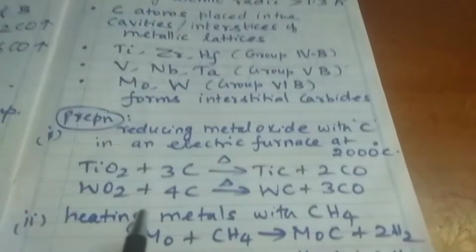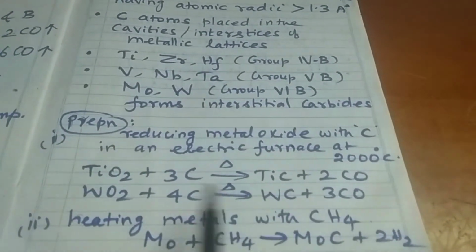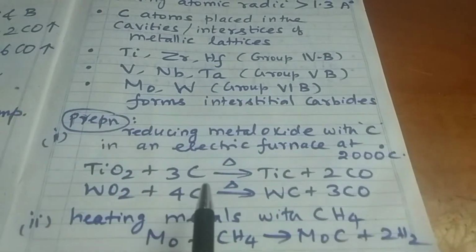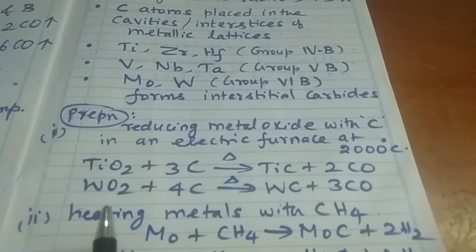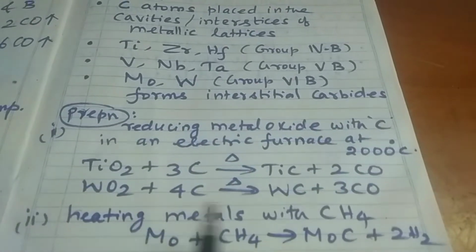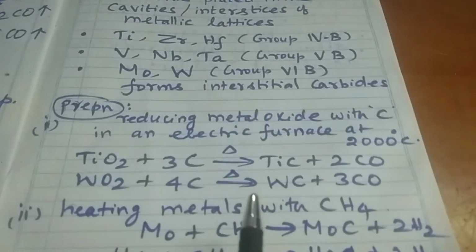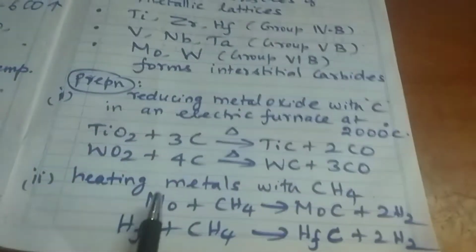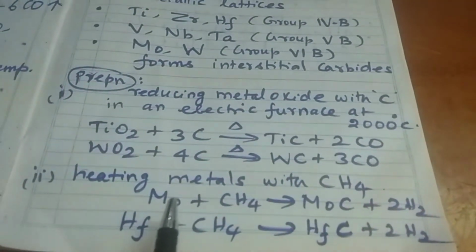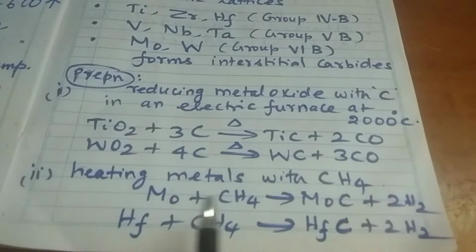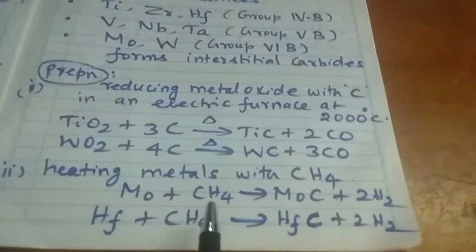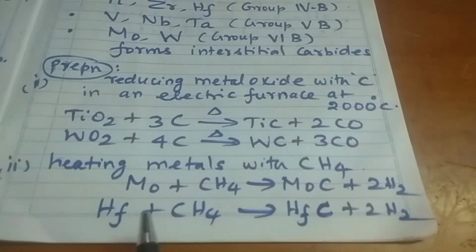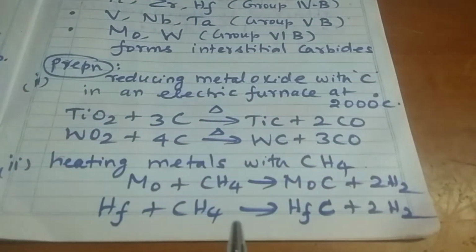For example, titanium carbide is prepared by heating titanium oxide with carbon at 2000 degrees Celsius, and similarly vanadium carbide is prepared by heating vanadium oxide with carbon at 2000 degrees Celsius. Another method for preparing interstitial carbides is heating the metals directly with methane. Molybdenum on heating with methane gives molybdenum carbide, and hafnium heated with methane gives hafnium carbide.